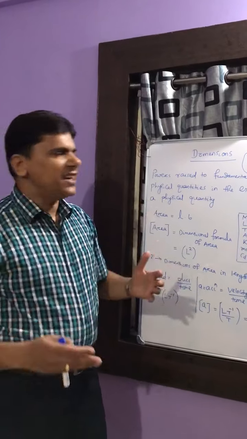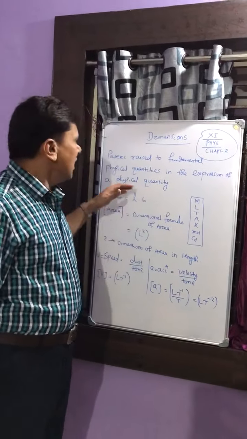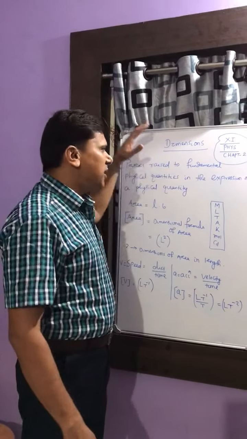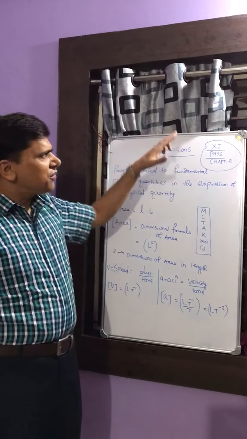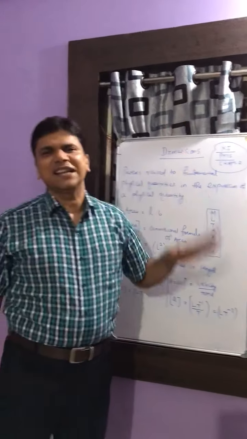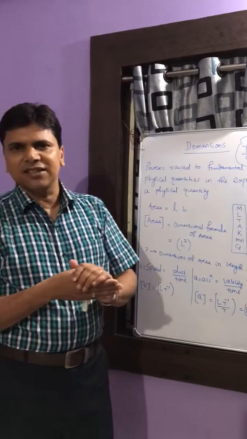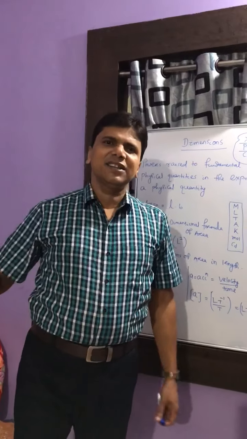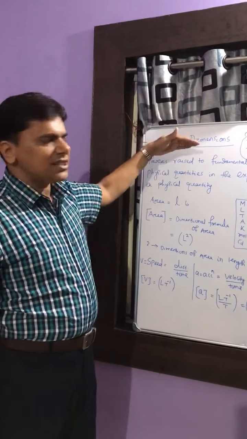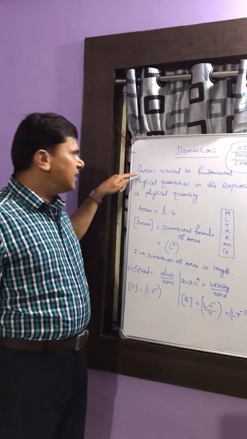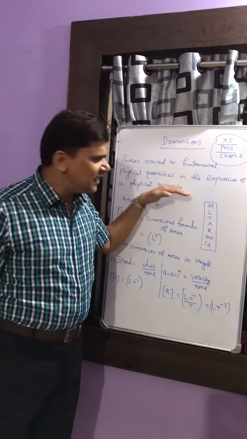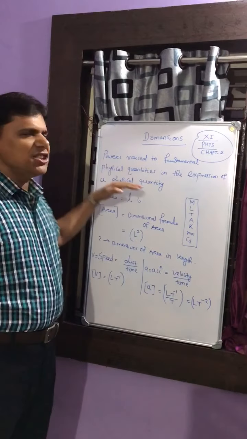Actually, when we say dimension, we mean the number of physical quantities, so to say. This board is two-dimensional means it has two different aspects: length and breadth. This room is three-dimensional means there is length, breadth and height. So in physics, the definition is that dimensions are the powers raised to fundamental physical quantities in the expression of a physical quantity.